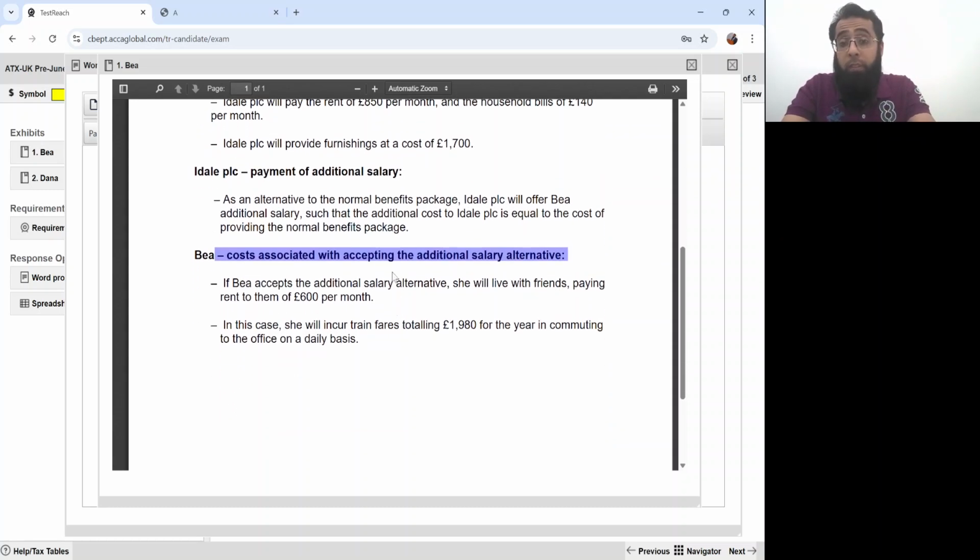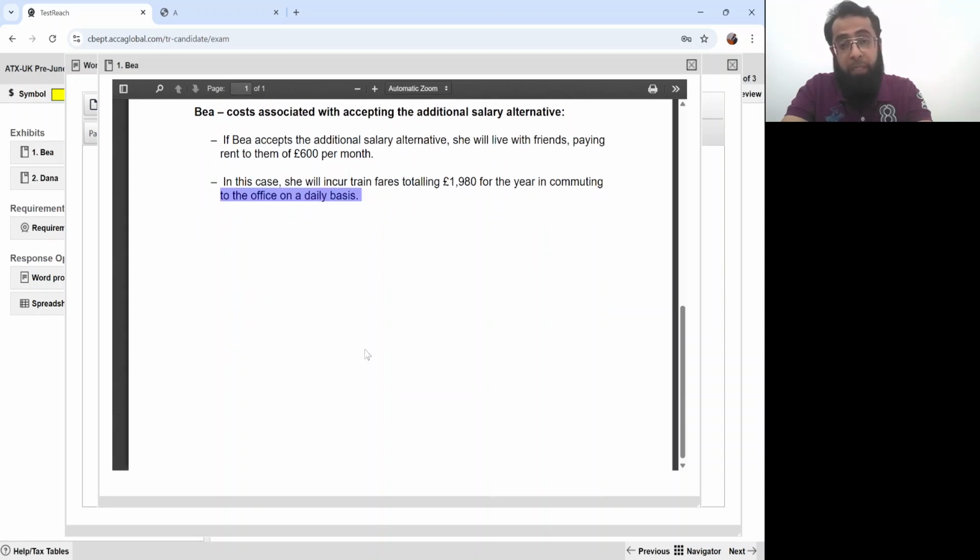B's cost associated with accepting the additional salary alternative. If B accepts the additional salary alternative, she will live with the friends, paying them £600 per month. In this case, she will incur the train fares totaling £1980 for the year in commuting to the office on a daily basis.